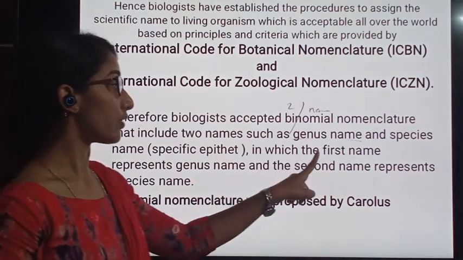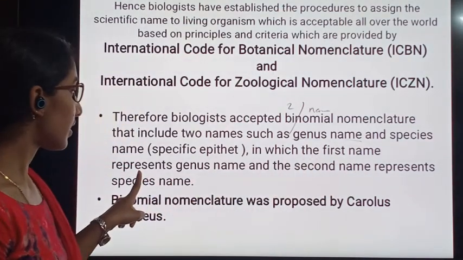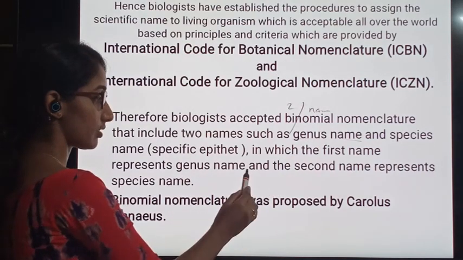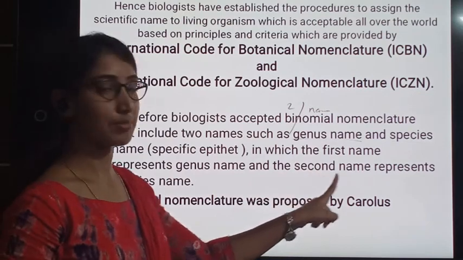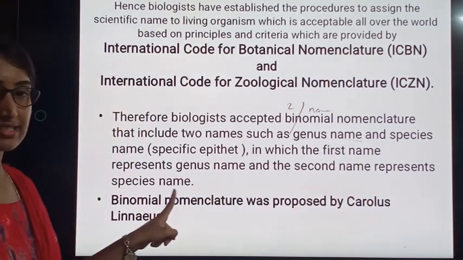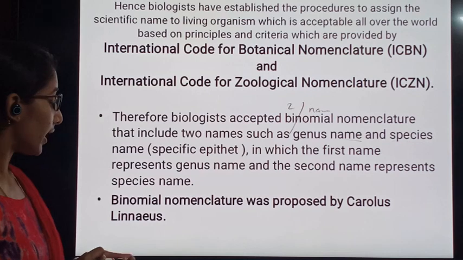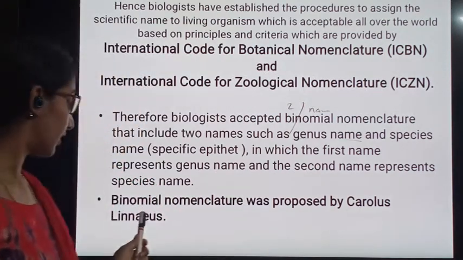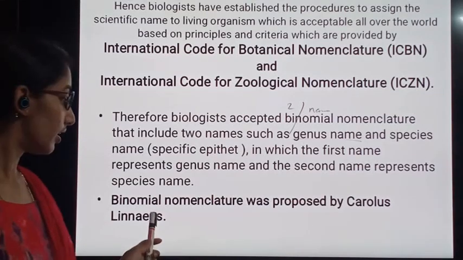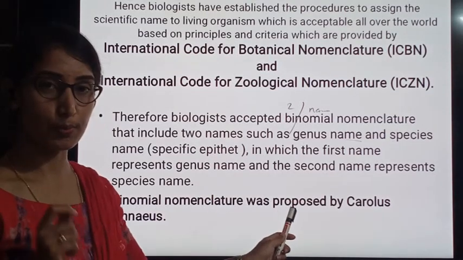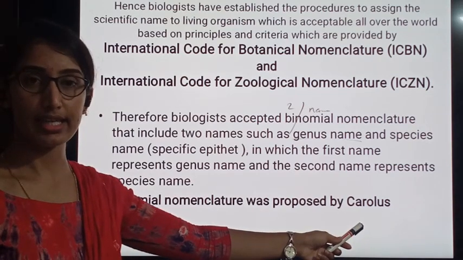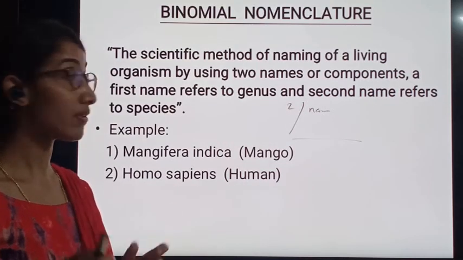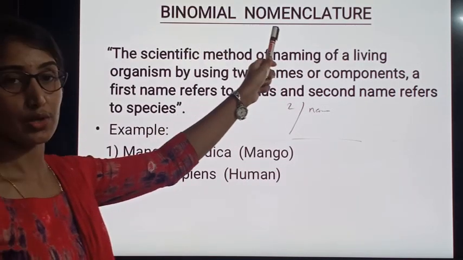The first name represents the genus name and the second name represents the species name. Binomial nomenclature was first proposed by Carolus Linnaeus. Now we shall see the definition of binomial nomenclature.